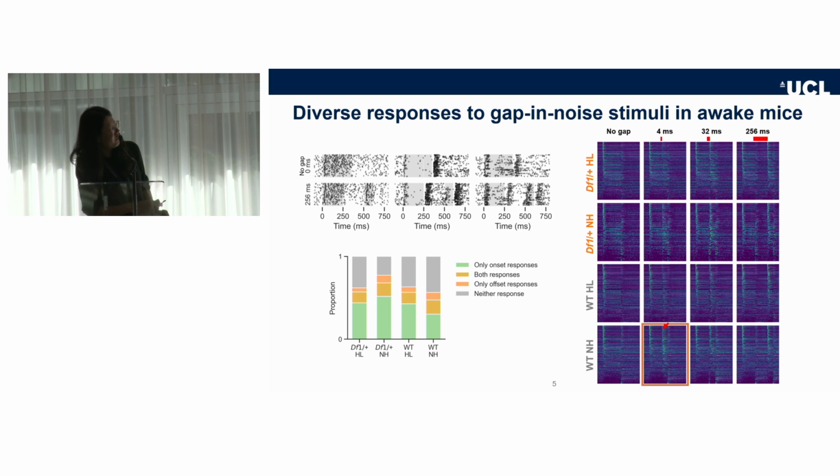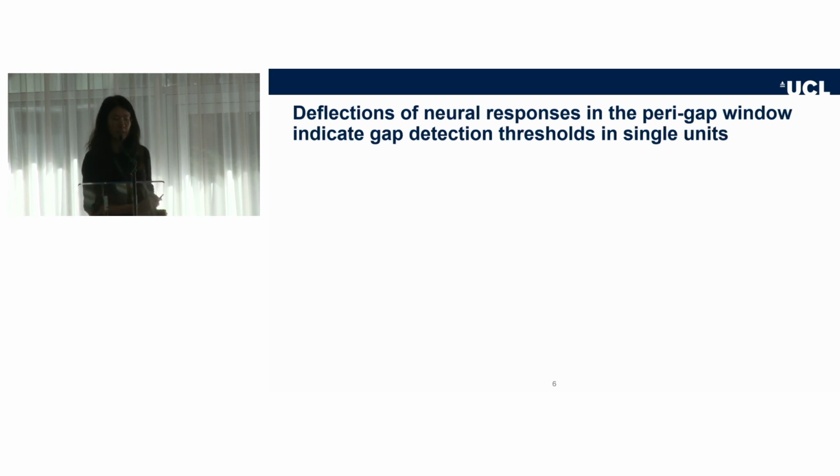If we focus on the wild-type mice normal hearing groups at 4 milliseconds, we can already see that the neuron responses differ due to the gap. However, in the DF1 hearing loss groups on the top here, the change is quite minimal. So we then wondered how we can systematically quantify the gap detection